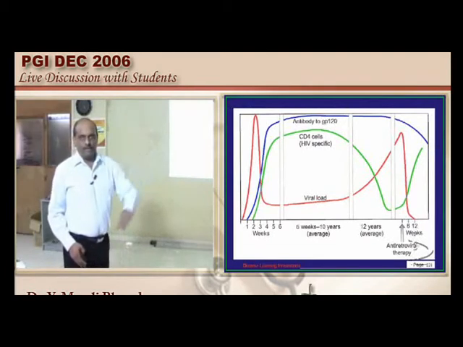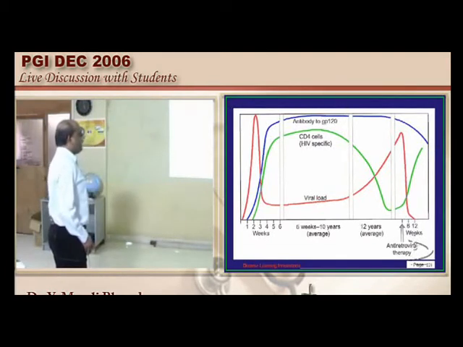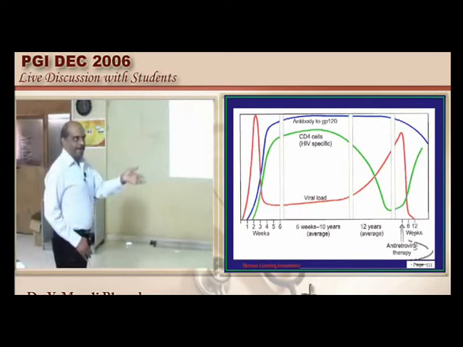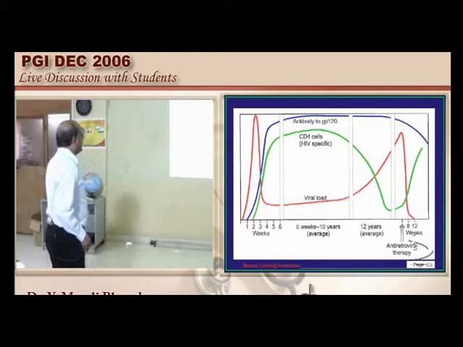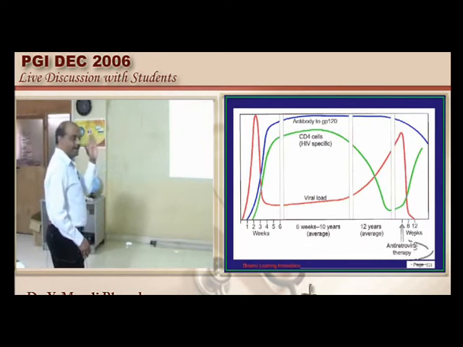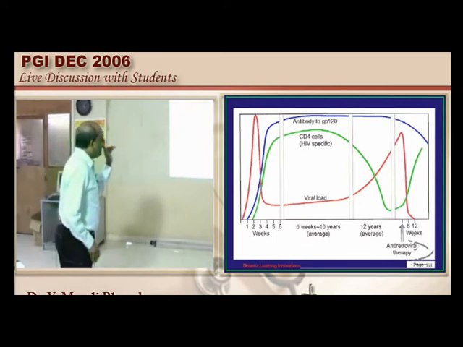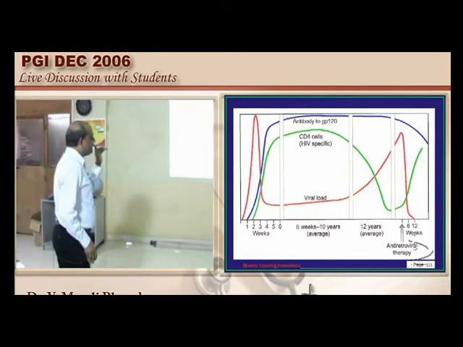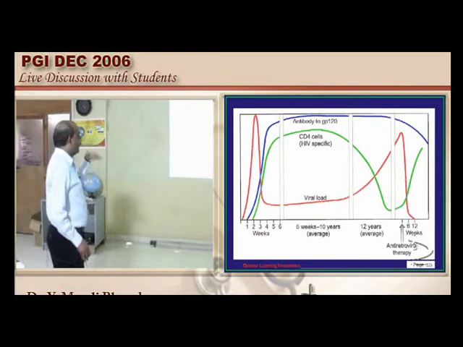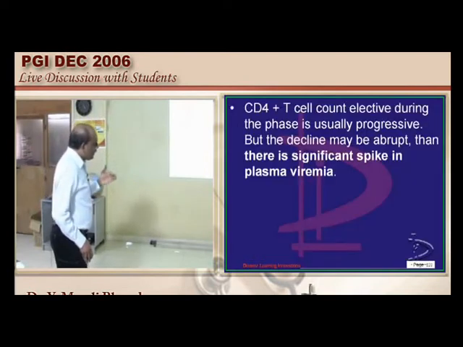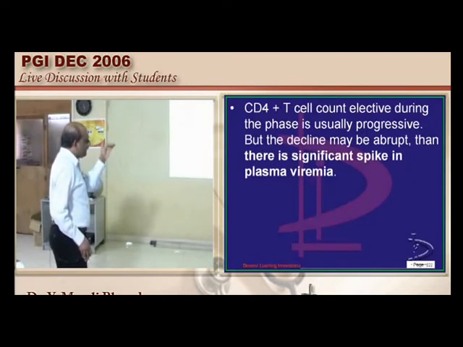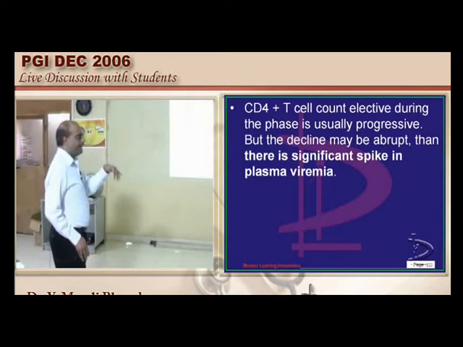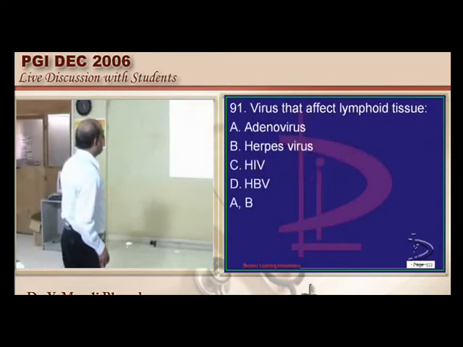So if you look at the typical graph, antibody to GP120 is a very important indicator of how well the virus is replicating. It slowly keeps increasing, and by about the 6th week seropositivity becomes possible. Around 10 years of average window period it continues, and similarly viral load also will slowly increase to its zenith by around 10 years of the later window period, and CD4 count also slowly comes down. Once you start antiretroviral therapy, the viremia will come down spontaneously and CD4 count also will improve.